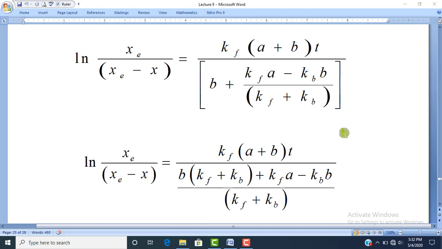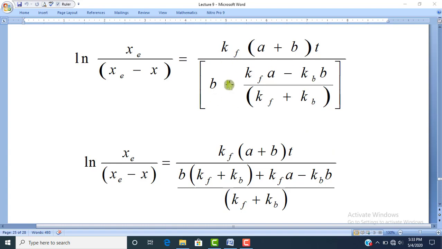So this equation now will be simplified. The b here in the denominator is written as 1, that is hidden. So if we take the LCM, then the LCM will be kf plus kb. So this side of the equation can be written as b into (kf plus kb) plus (kf·a minus kb·b), divided by kf plus kb.